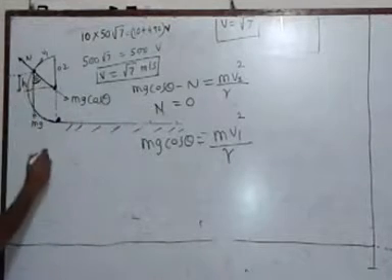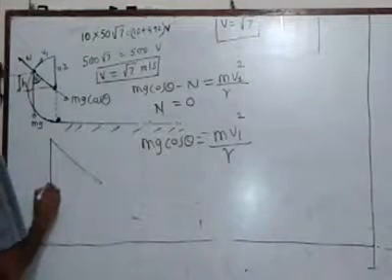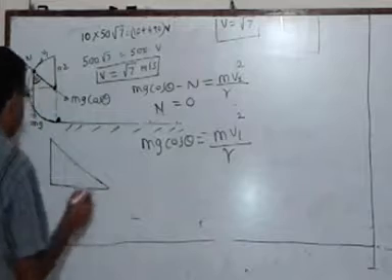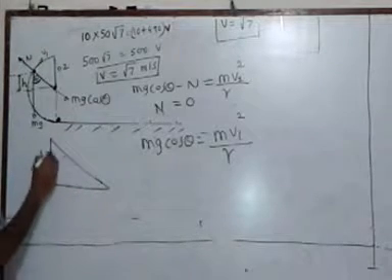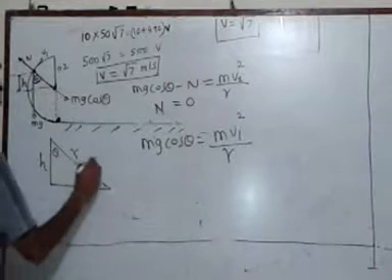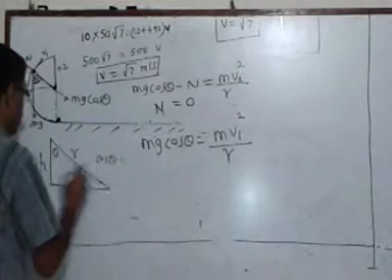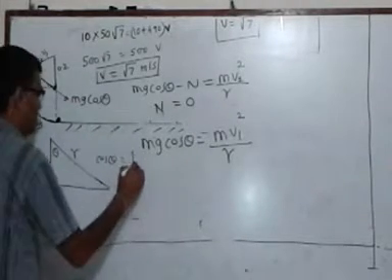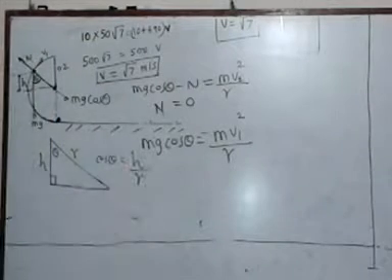Look at the geometry of this triangle. Let me draw it on a larger scale. This is the height h, this is theta, and this is the radius. What is cos theta? It is adjacent side upon hypotenuse.